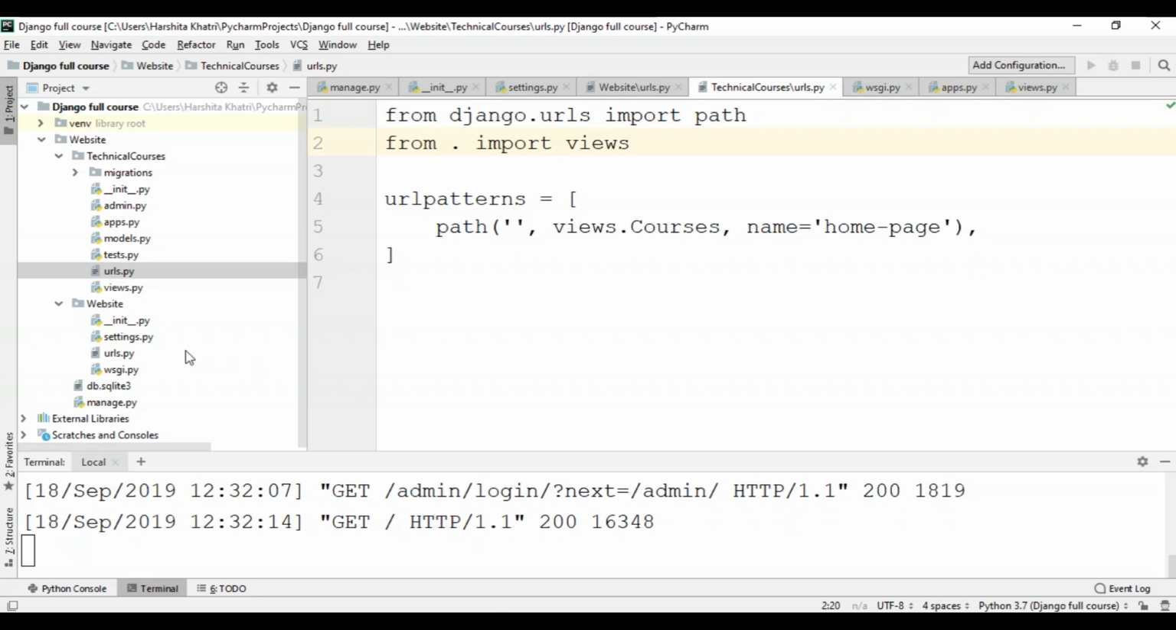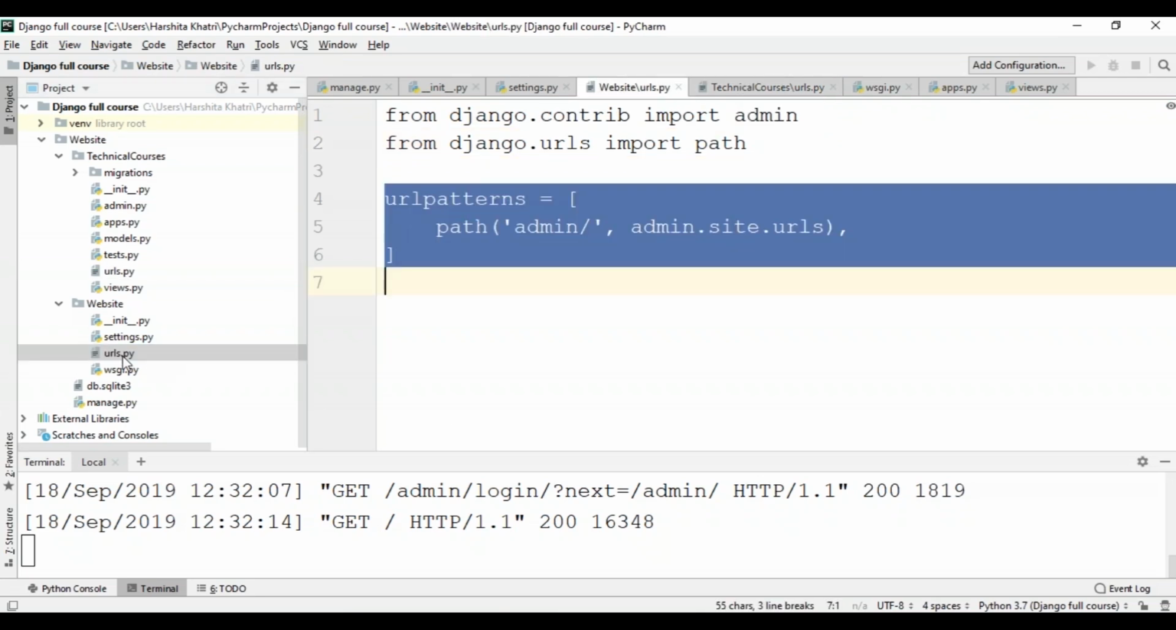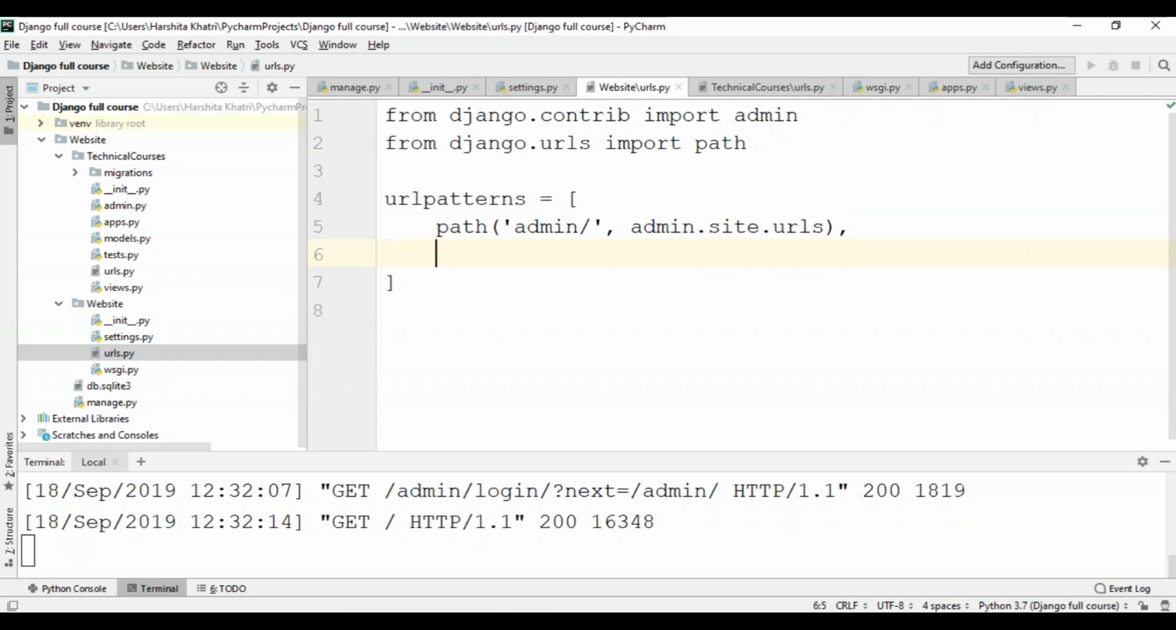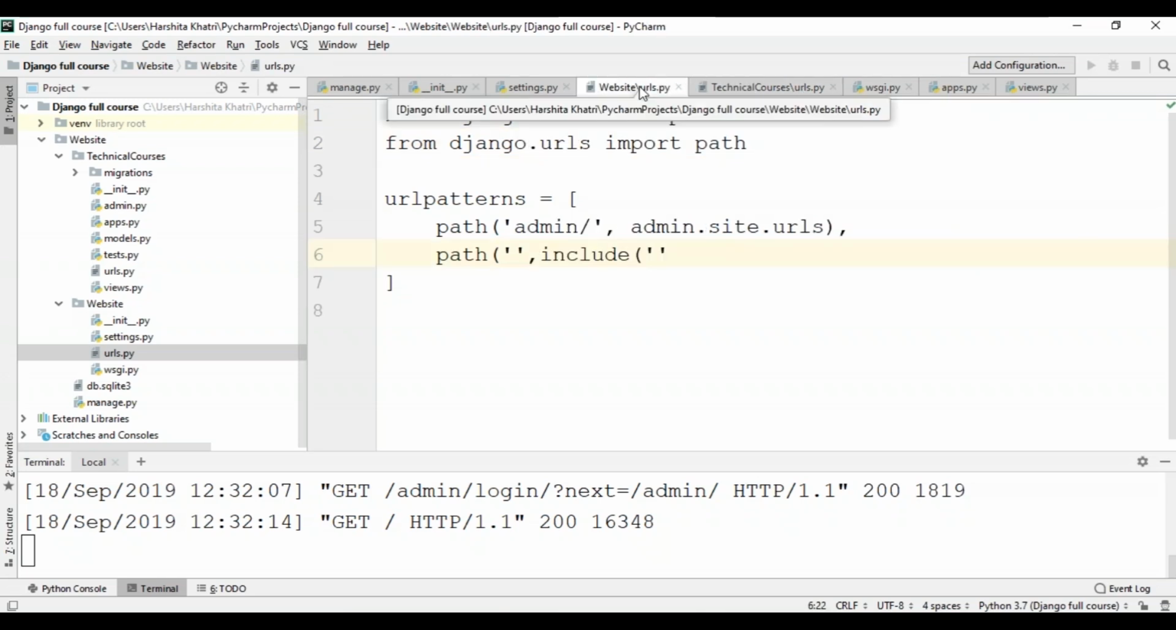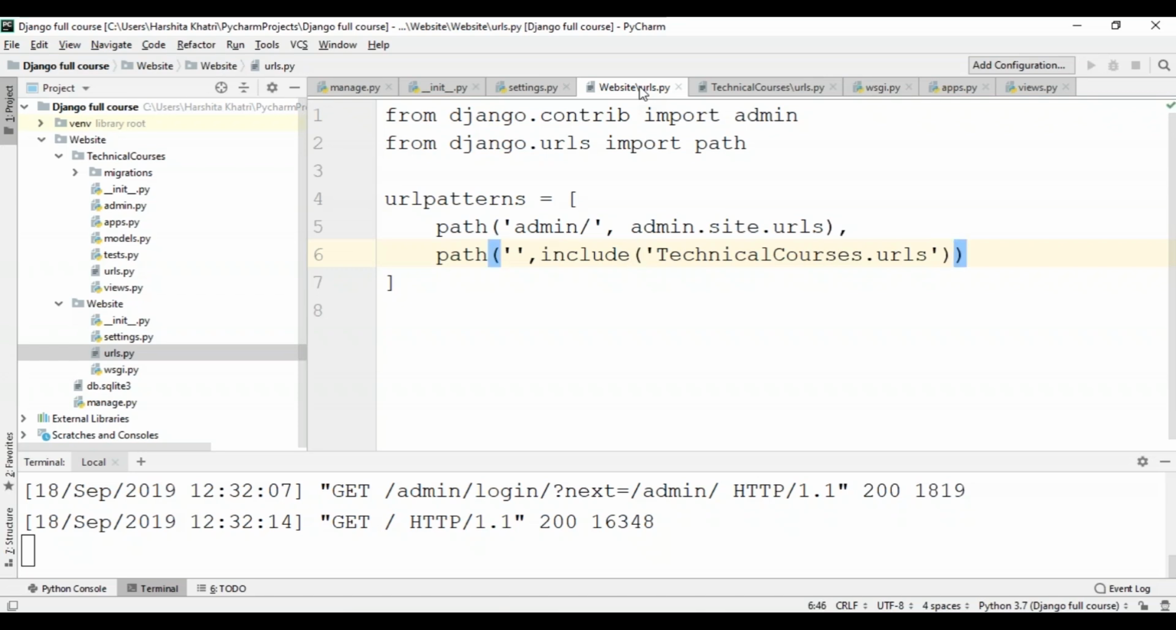Now getting back to the urls.py file present in my project, I'll have to include the path of my home page. So I'll create another path function, and within this, I'll specify an empty string and then use the include function and specify what I want to include over here. So basically, I want to import this file, which is technicalcourses/urls.py. So I'm going to specify that as technicalcourses.urls. After this, I'll just close this function and close the path function.